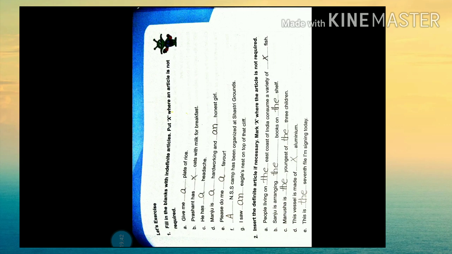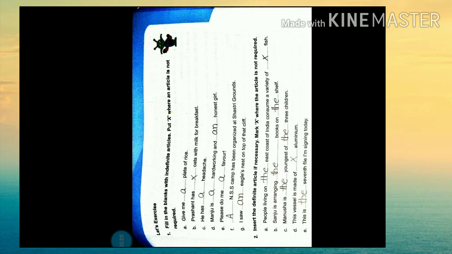Please do me a favor. An NSS camp has been organized at Shastri Ground. I saw an eagle's nest on top of that cliff.